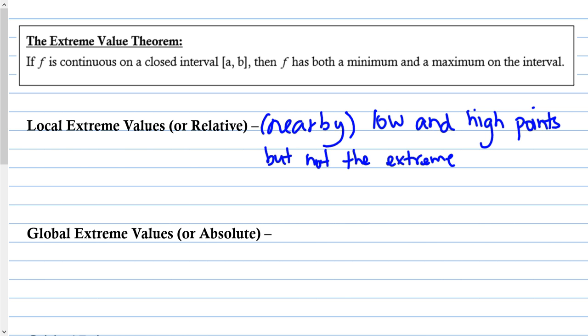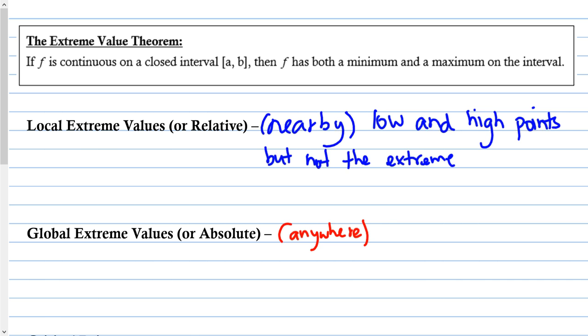Global extreme values, or absolute minimum or absolute maximum, think like the word globally. It's more worldwide rather than within your neighborhood. So anywhere and everywhere.